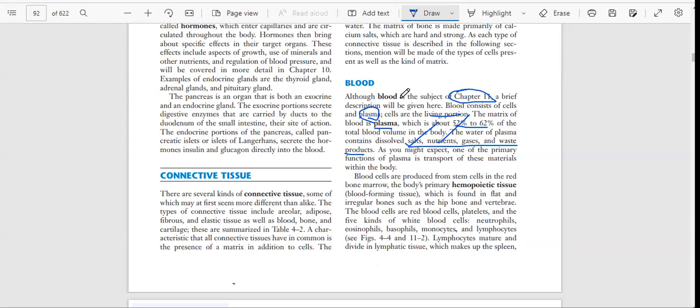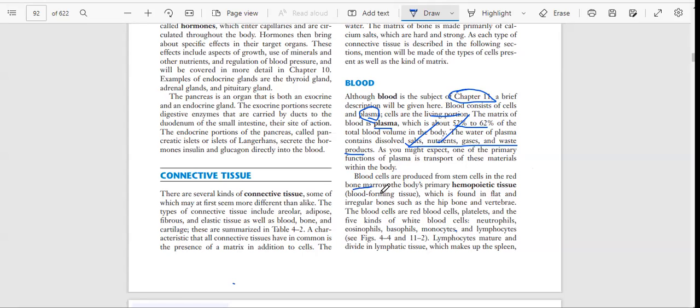So basically, we are talking about blood. In blood, we have plasma. Plasma is the material in which we have a number of blood cells and waste products and whatever necessary things like carbon dioxide, oxygen, and waste products like nitrogen compounds and creatinine. These are not important things. Blood cells are produced from stem cells in the red bone marrow. So basically, how are the blood cells manufactured? They are manufactured in the bone marrow.